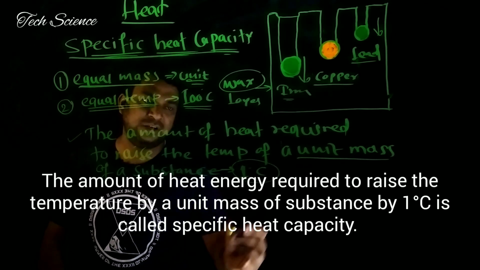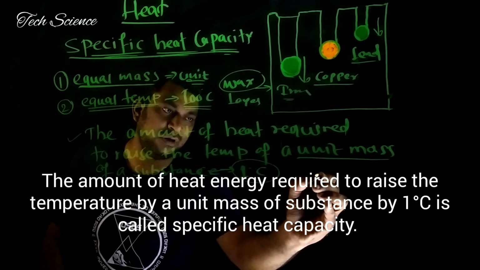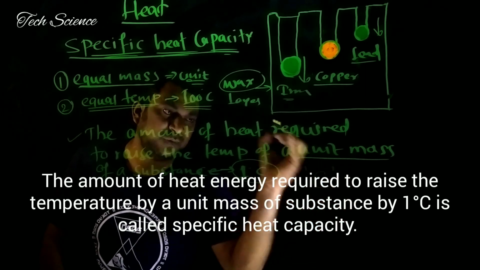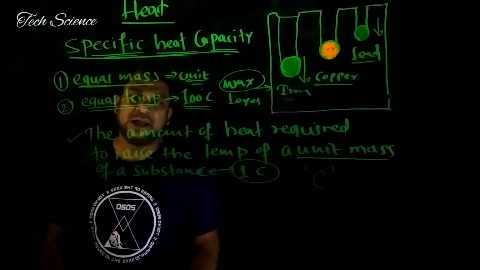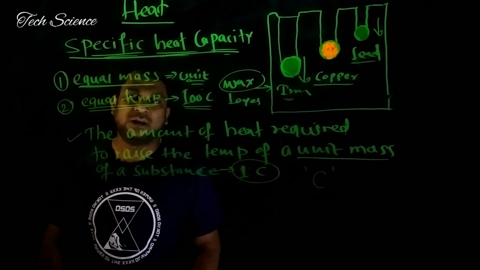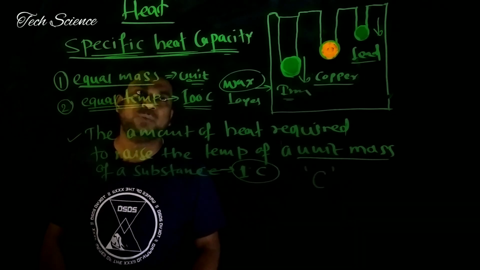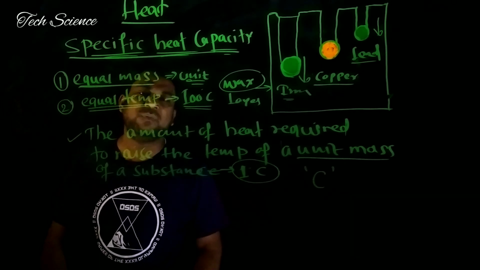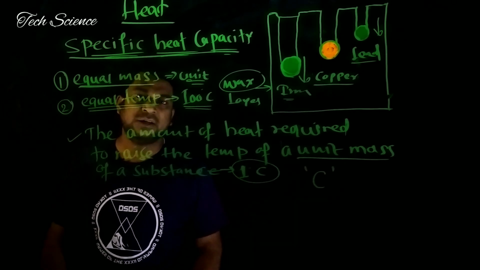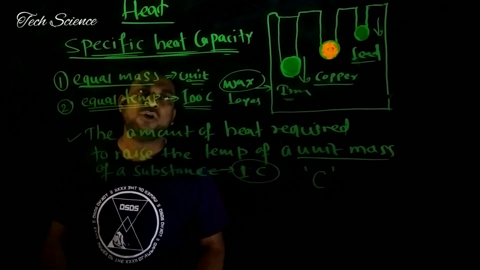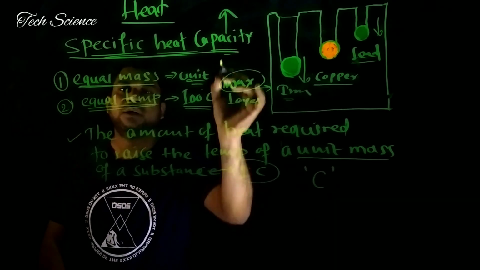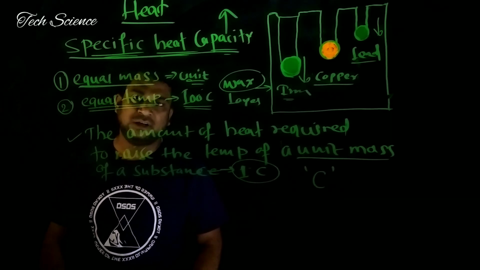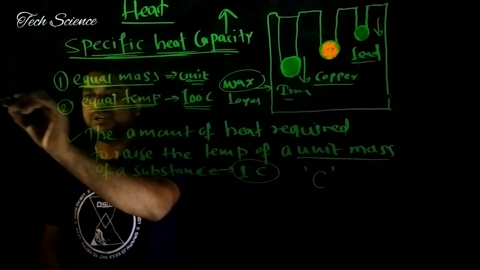Specific heat capacity is denoted by the letter C. If you want to determine how much heat energy is absorbed or released by a substance in a numerical, we have the formula for this. I am writing it one more time.